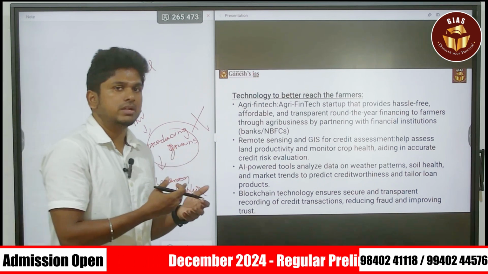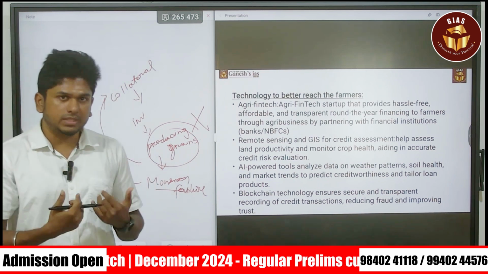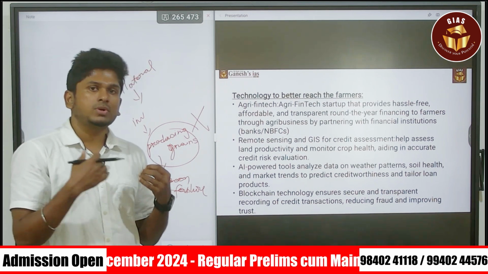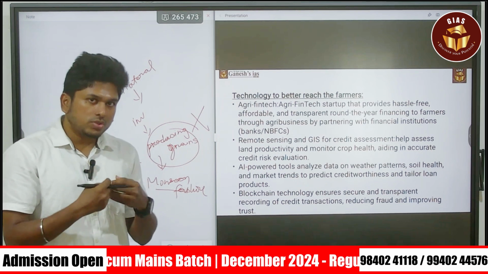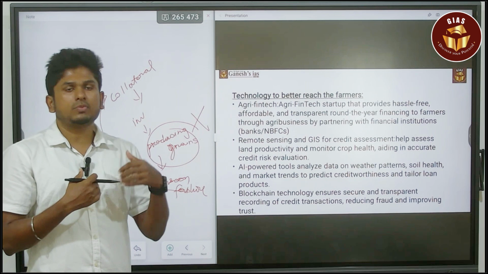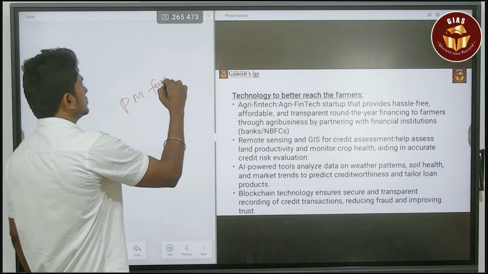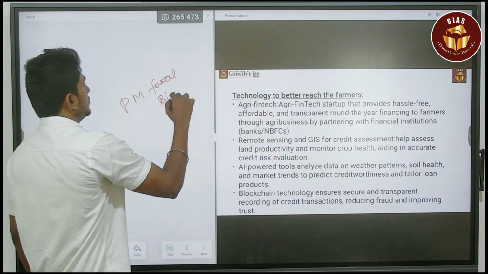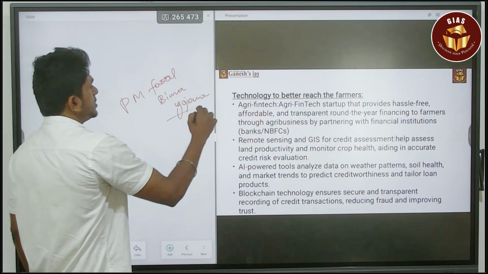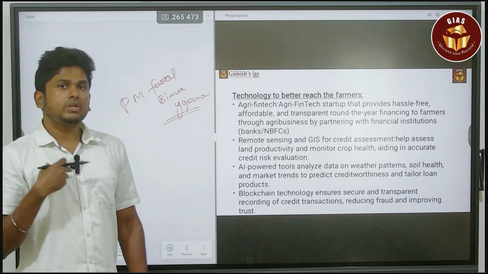And then in the end you can conclude that the major issue here is still the uncertainty related to the weather. So the government needs to focus on the issues related to the weather, and the insurance coverage needs to be increased. For example, there is a scheme called PM Fasal Bima Yojana for crop insurance, but it is not reaching every farmer. The increase in insurance coverage is very minimal. So the government needs to focus on that.